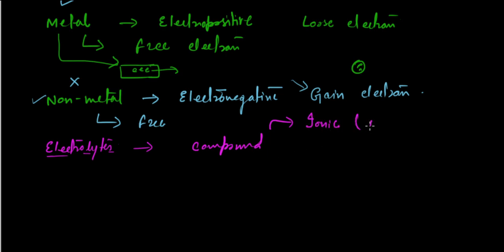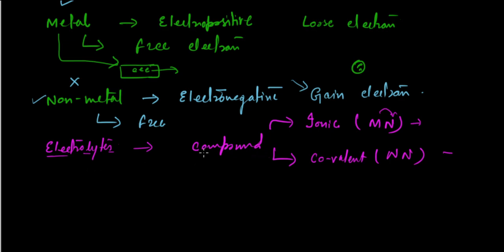Okay, basically ionic means it is made up of metal and non-metal, and this compound will be covalent, which means it is made up of two non-metals. Like in covalent bonds, sharing of electrons happens, and in ionic bonds, one metal gives the electron to non-metals, and this is how they form the ionic bond.